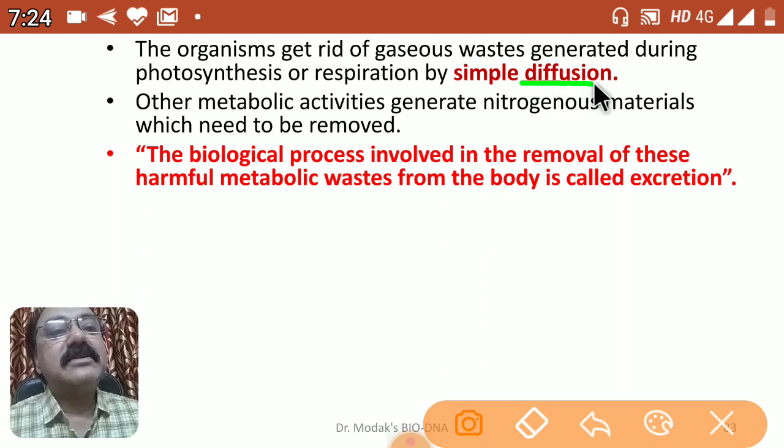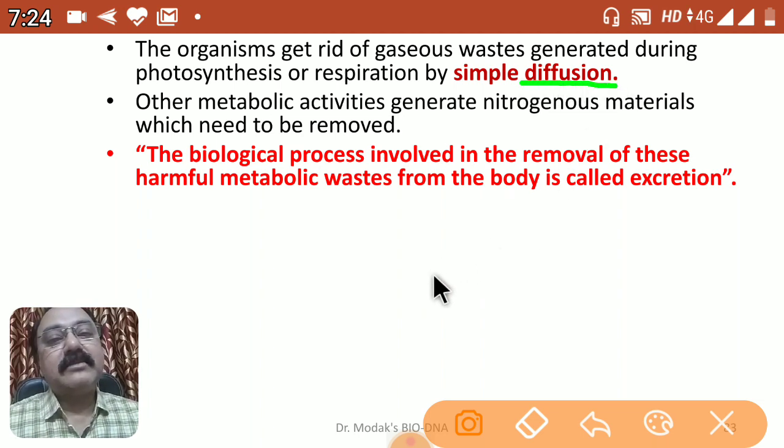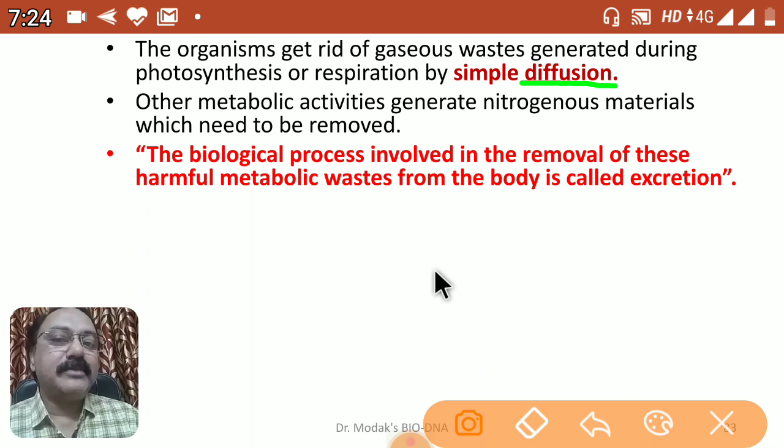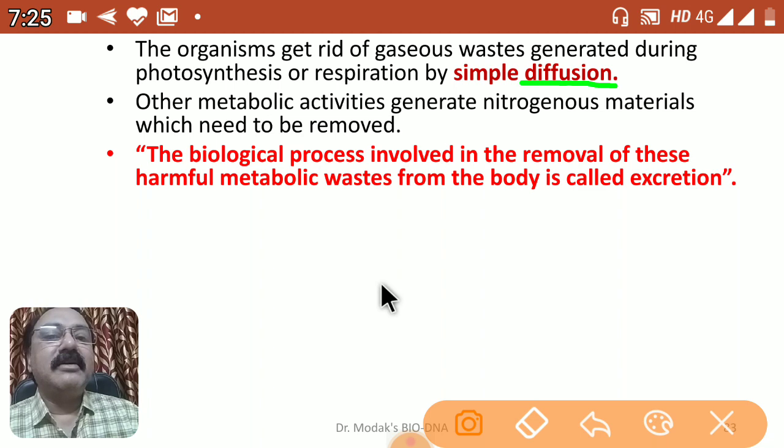We know that diffusion is a process where material moves from its higher concentration to lower concentration. The other metabolic activity, respiration, generates carbon dioxide, which is also removed from the body in unicellular organisms and in plants by simple diffusion, while in human beings there is a respiratory system or breathing system. So what is this excretion?